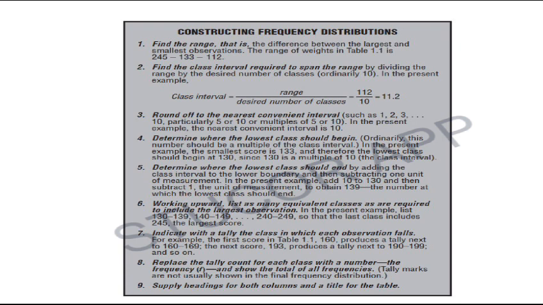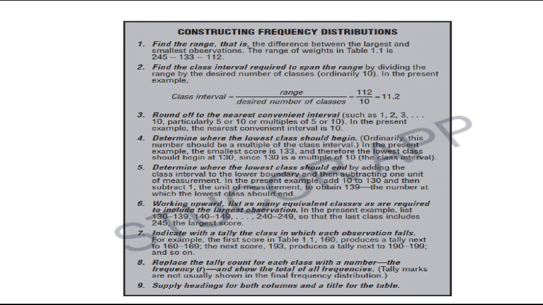Second, find the class interval required to span the range by dividing the range by the desired number of classes, ordinarily 10. In the present example, class interval equals range divided by desired number of classes, that is 112 divided by 10, so 11.2.